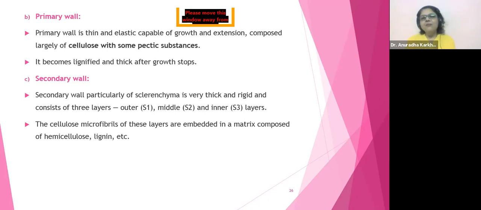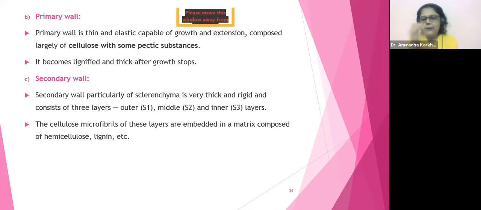Right? Yeah, beta, because then only you can understand now. Because imagine karna thoda easy ho jata hai if the examples are very close to you, right? Yes, my dear. So you understood S1, S2, S3, and the last sentence you are saying, see, the cellulose microfibrils of these layers are embedded in a matrix composed of hemicellulose, lignin, etc.